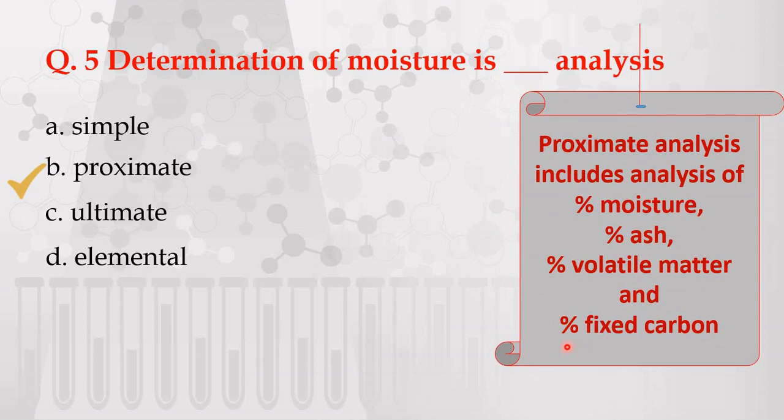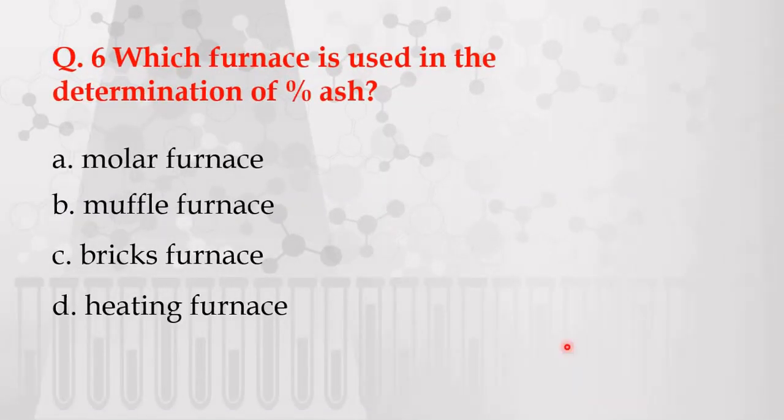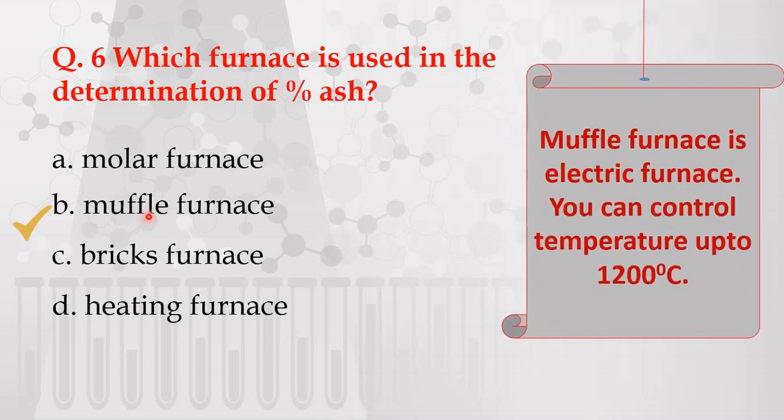carbon. Next question. Which furnace is used in the determination of percentage ash? The options are given: A. Molar furnace, B. Muffle furnace, C. Brix furnace and D. Heating furnace. The correct answer is B. Muffle furnace, because the muffle furnace is an electric furnace. You can control the temperature of this muffle furnace up to 1200 degrees Celsius.